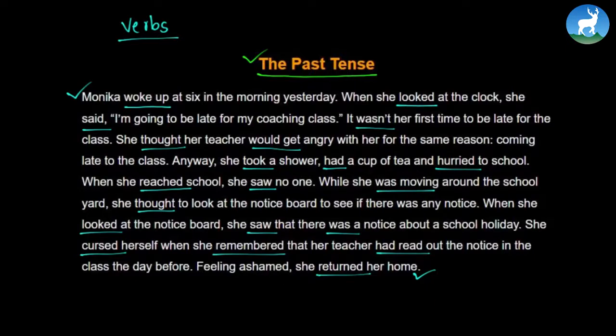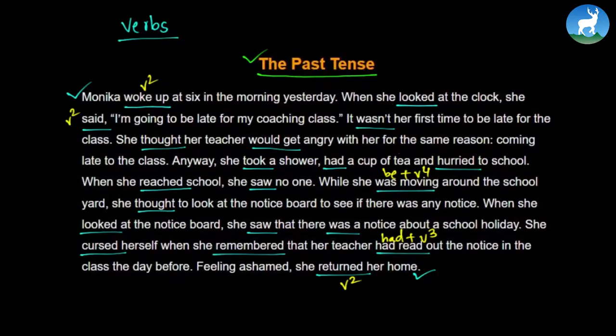Alright, these are the different tenses that are used. We have a simple V2, which is called simple past tense. We have be verb plus V4, which is called past continuous tense. We even have a had plus V3 tense, which is called past perfect tense. We do not have something called past perfect continuous, no, had been. We don't have that one. So we only have three different kinds of tenses here. Abundantly, there are V2s, one be plus V4 and one had plus V3.